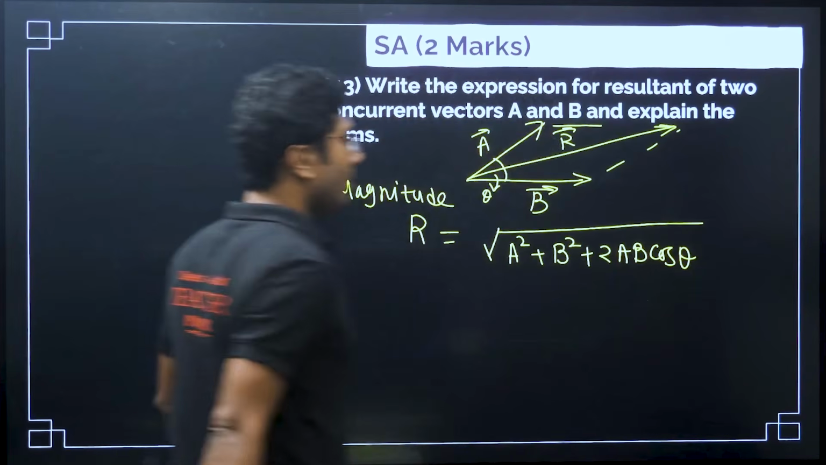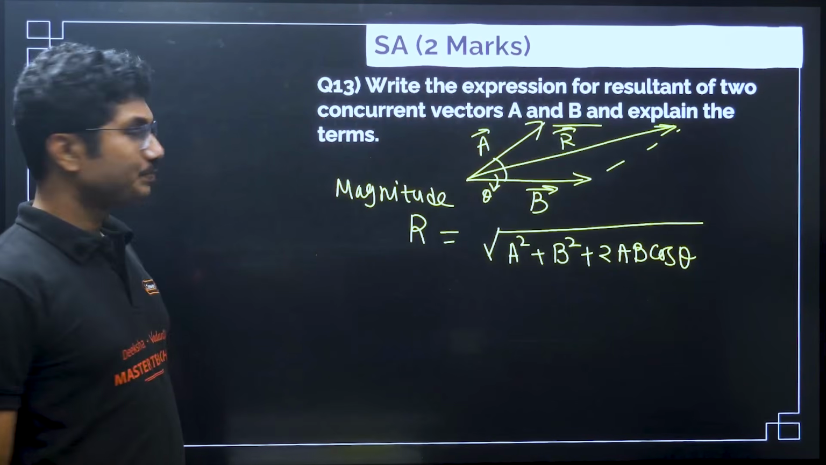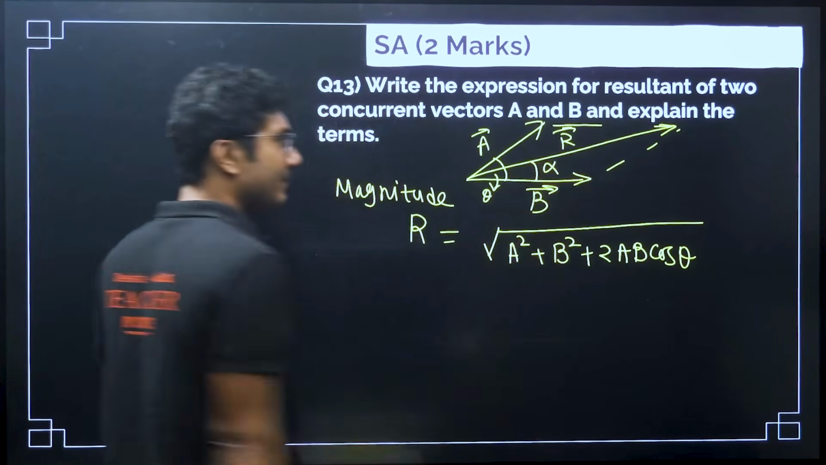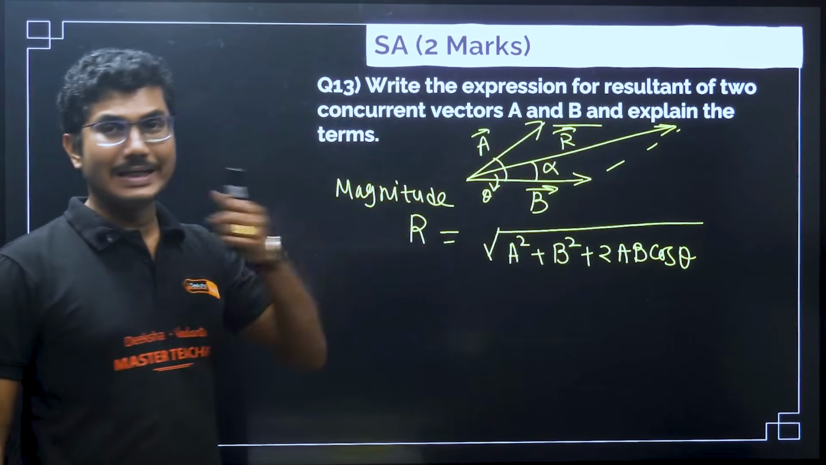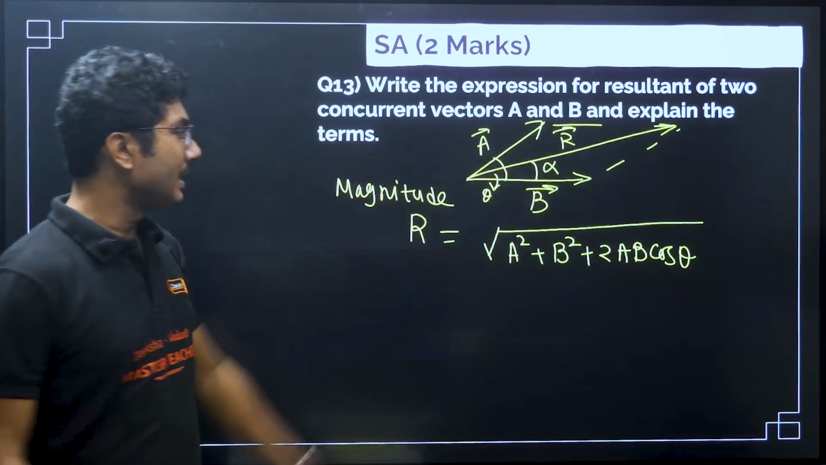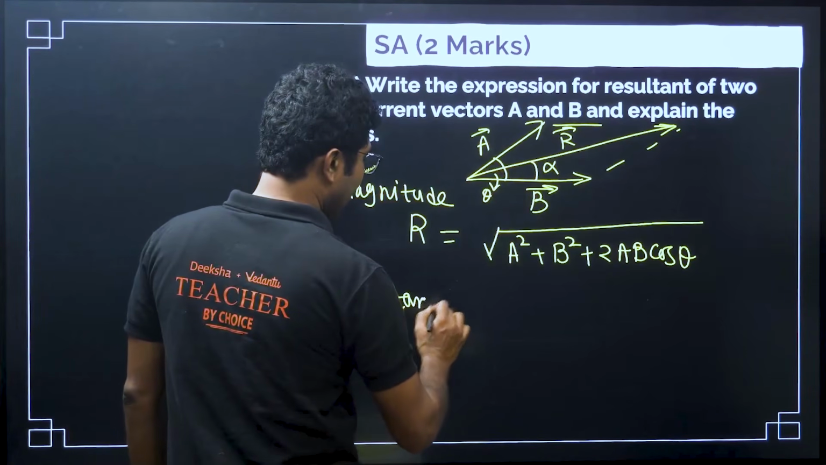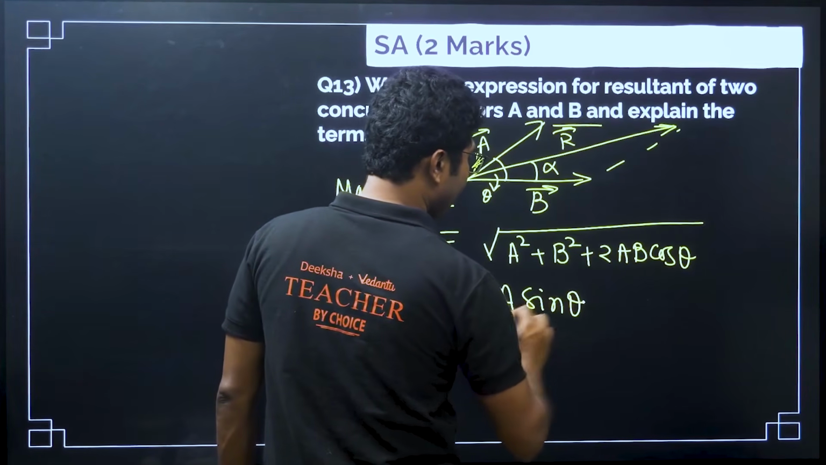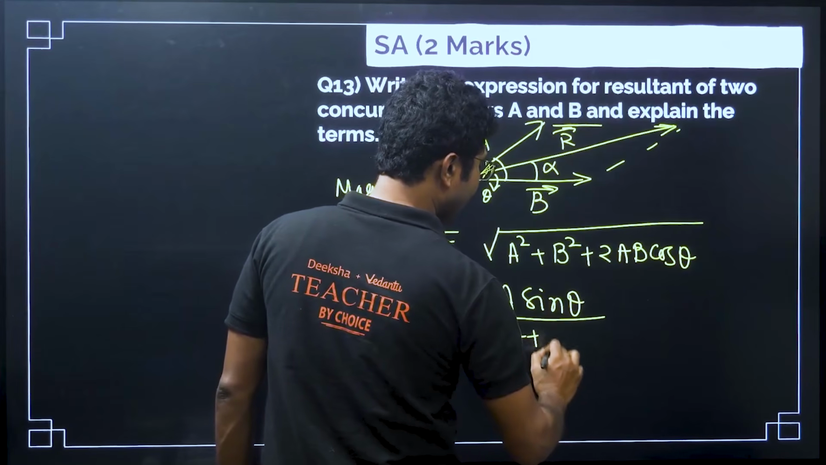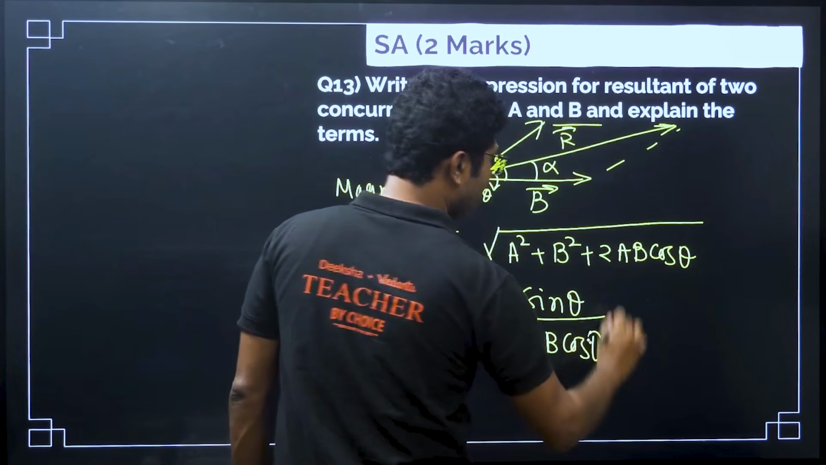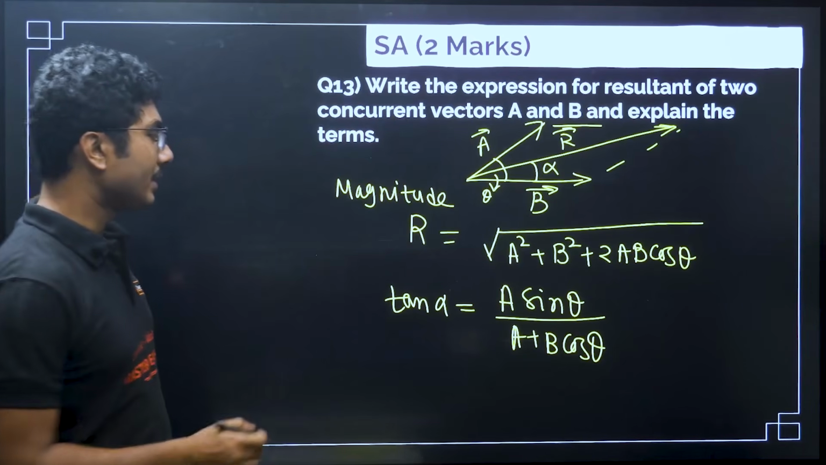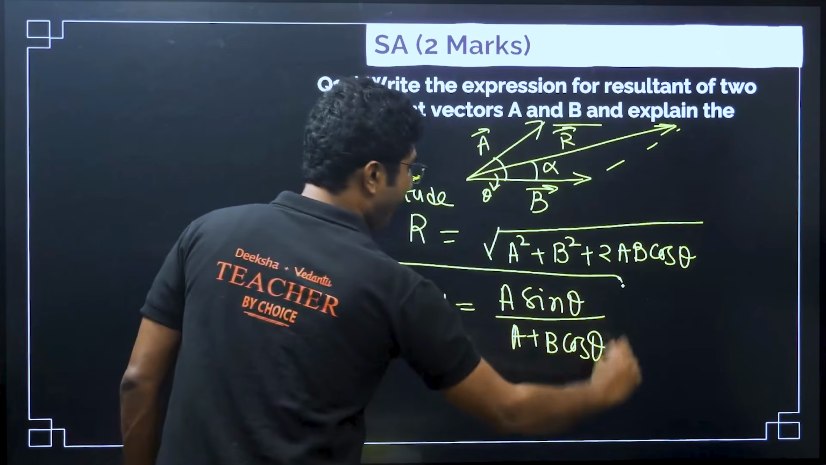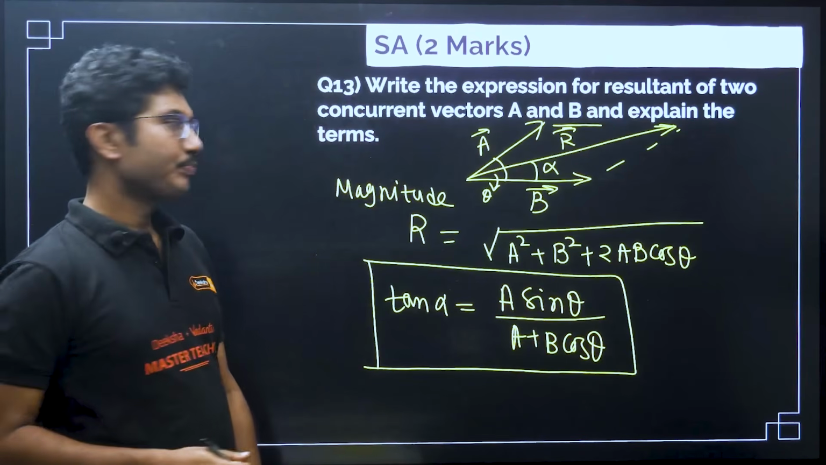This is the magnitude. And what is the angle? See, this makes an angle alpha. If R makes an angle alpha with B, then tan alpha equals A sin theta divided by A plus B cos theta. Okay, so this is how you can calculate the resultant angle as well, right?